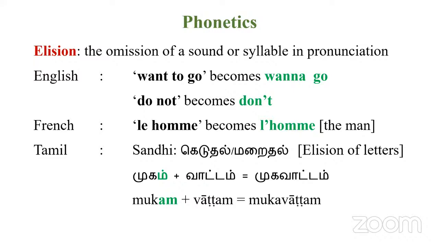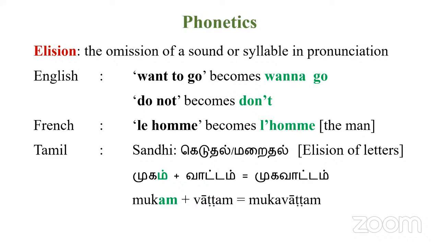It's also available in French. In French, the same concept. In French, H is considered a vowel. So we have a vowel before that. We have the article LE, then followed by HOMME, two vowels coming together. So we eliminate or delete the first vowel. So le homme becomes l'homme, which means the man, right?